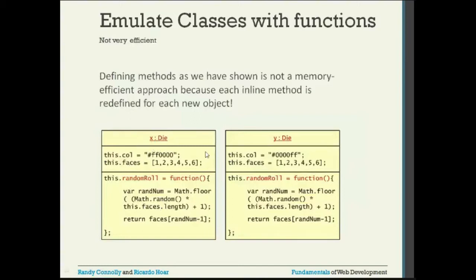Let us say I created two objects of type die, object X and object Y. Object X has the color red and these values, and this one has the color blue and these values. We have the complete definition in this object as well as this object. This is not memory efficient.